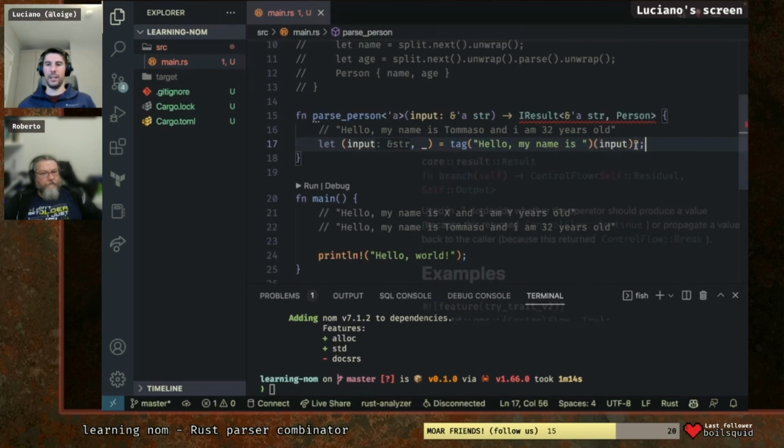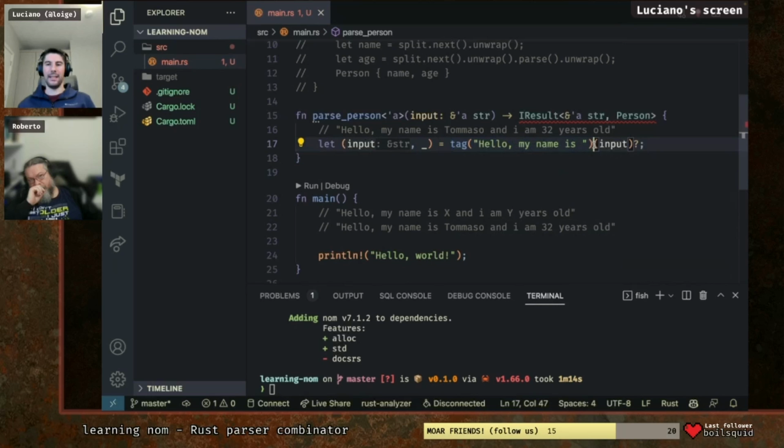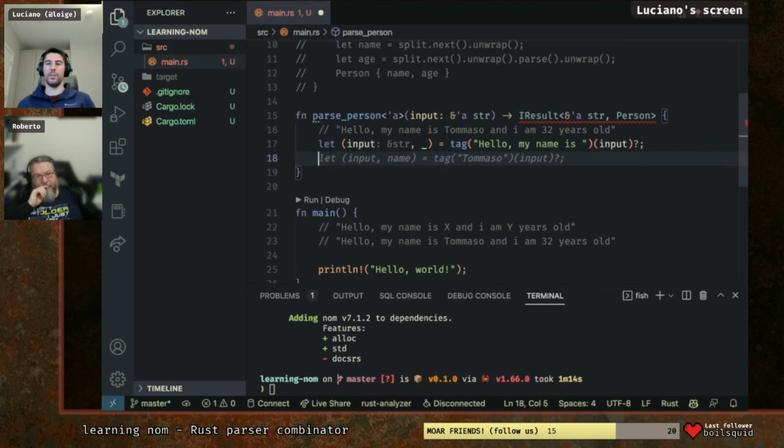Now notice here that we are using the question mark. So this is a parser. This creates a parser that says it needs to match exactly this string, and then we are invoking the parser on our current input. This parser already returns something like this, but in this case it's going to be a string and another string, so we can say something like tag. The tag is going to be exactly like this, so there is no point in keeping it. We're not interested in that. This is just a way to get all this part out of the way.